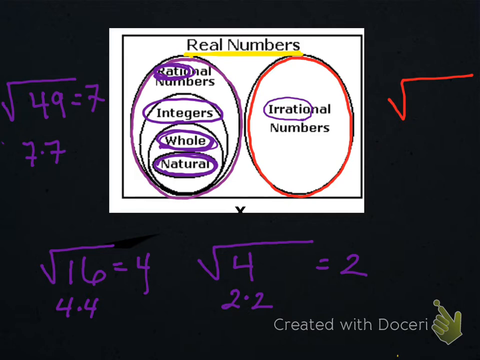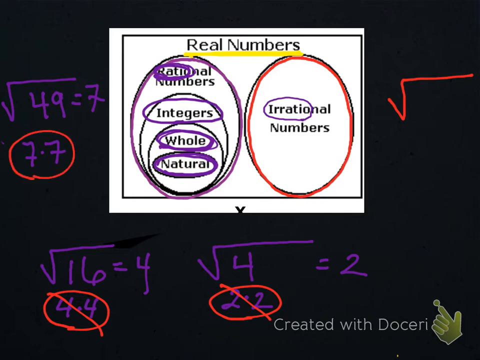So, for example, it can't be 4 because it's 2 times 2. And it can't be 16 because that would be 4 times 4. And it can't be 49 because that would be 7 times 7. It also can't be 81 because that would be 9. It can't be 25 because that would be 5.